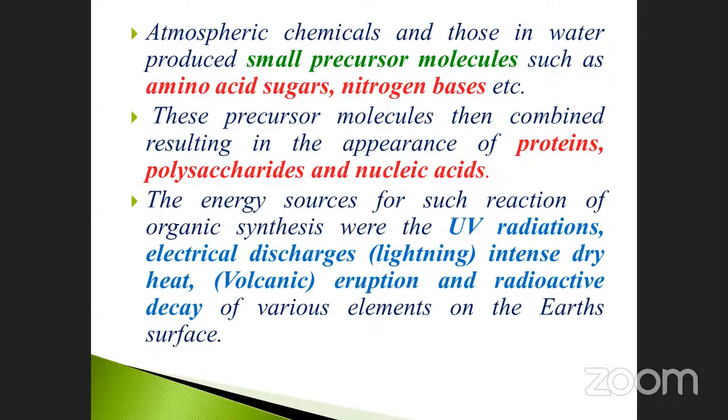First, you should know these two things are very, very important. Small precursor molecules, what are they? Amino acids, sugar, and nitrogen base. After that, they undergo a combined state. That is the protein molecule. Protein molecule comes from where? The amino acids. More than 300 amino acids have been reported, but our body utilizes a total of 20 amino acids. Total 22 is there, but these two amino acids will be left.